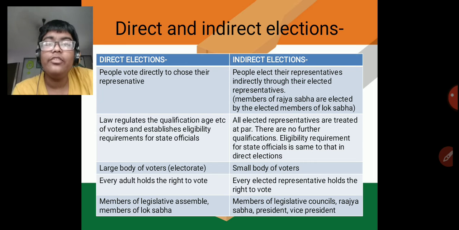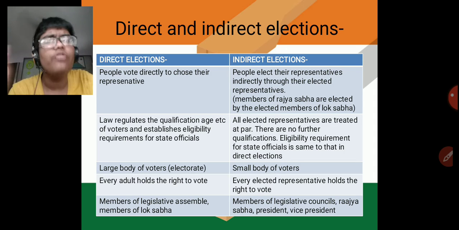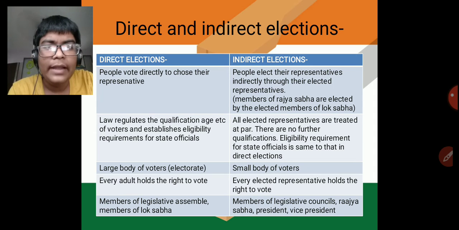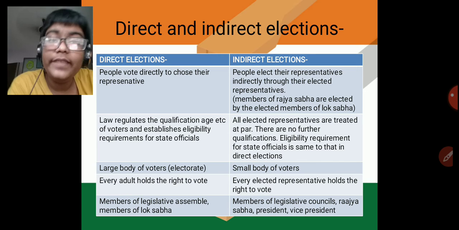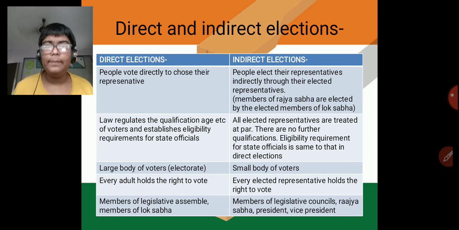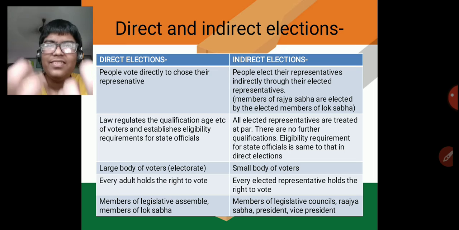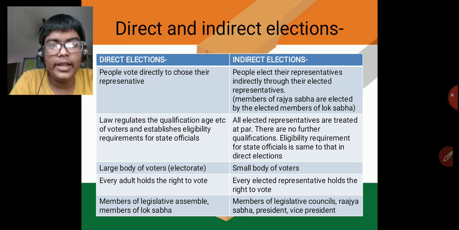Now in direct elections, you have a large body of voters, almost all the adults and mature people vote, so they are called the electorate. But in indirect elections, many people choose some people, and then only these people vote, therefore there is a small body of voters in indirect elections.